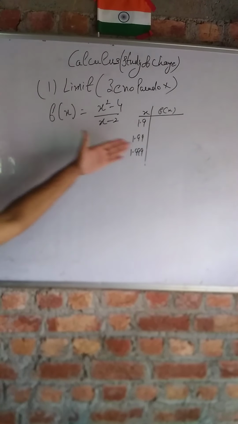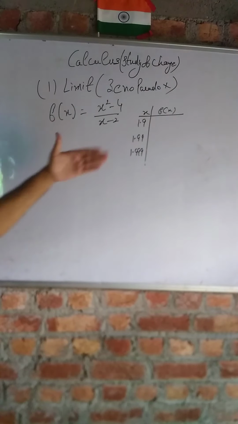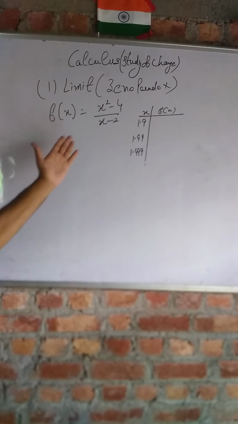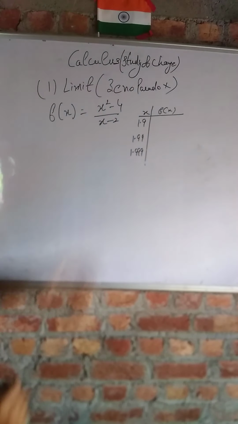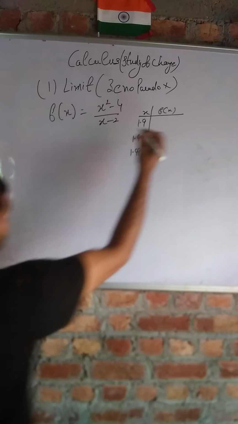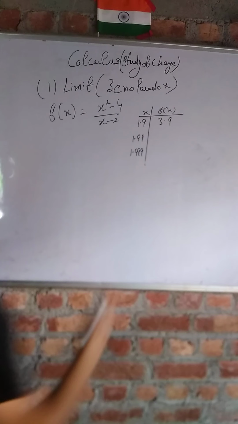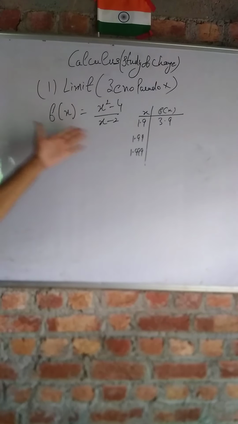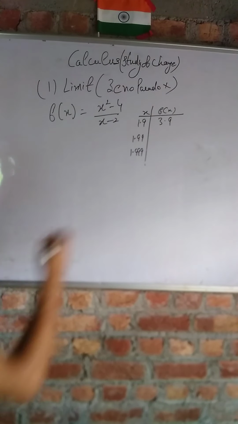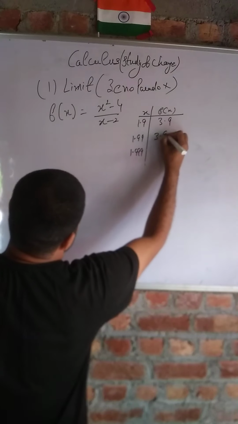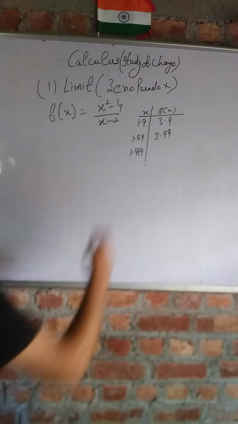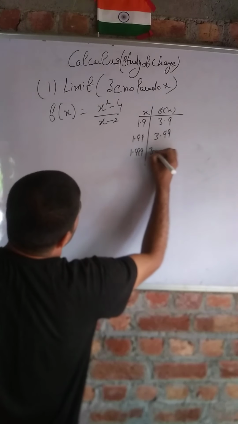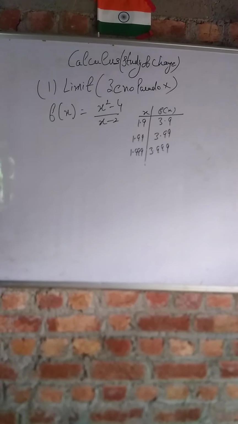So I will evaluate the value of this function when x is approaching 2. If you put x = 1.9, you will find that f(x) is approximately 3.9. Now if you put x = 1.99, you will find that f(x) will be 3.99, and when you substitute x = 1.999, you will find that f(x) will be 3.999.